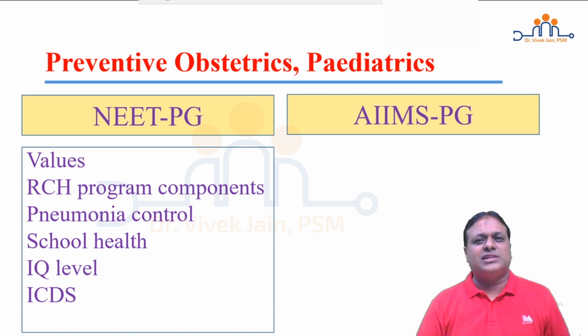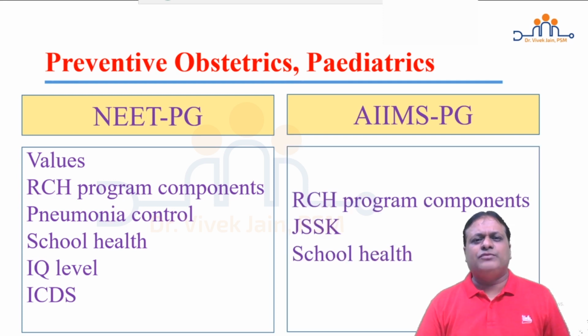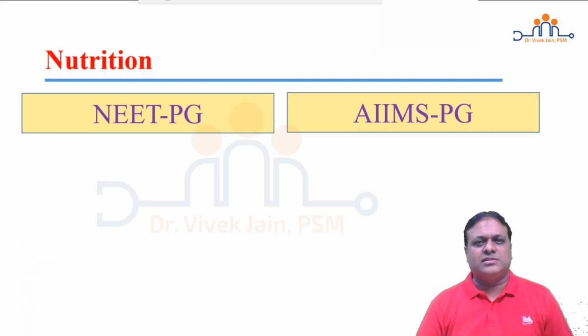ICDS is a system which is asked in extensive detail. Integrated Child Development Services: functional unit Anganwadi, population norms, what services are provided, who the target beneficiaries are, what the fractional food supplementation is, the absolute calories and proteins given, and the functional unit of implementation and infrastructure. ICDS will definitely come in the exam. AIIMS PG focuses on RCH program components, that is, besides immunization, diarrhea, pneumonia control and family planning: JSSK, RKSK, RBSK, NSSK, their components in detail. School health guidelines are a common topic from both NEET PG and AIIMS PG.